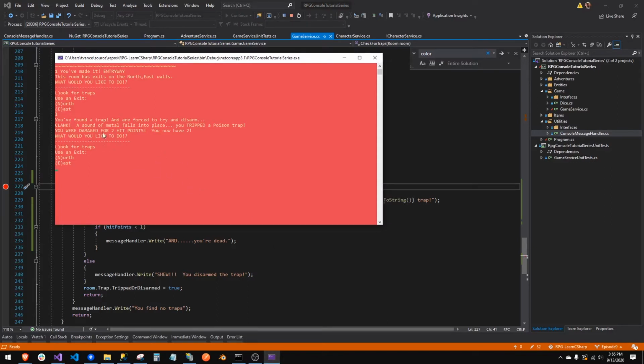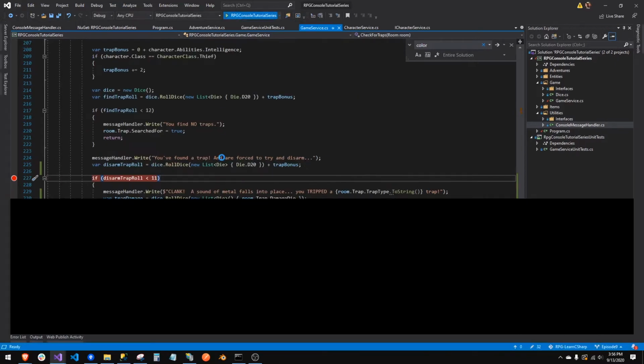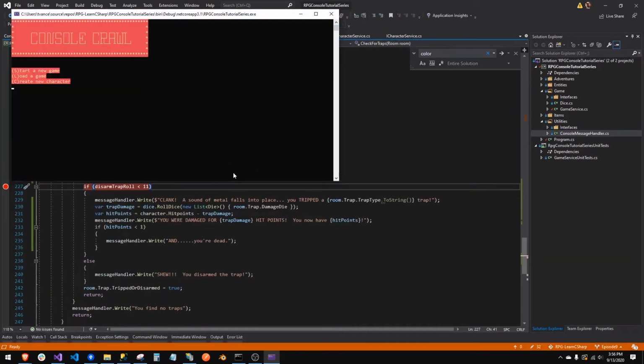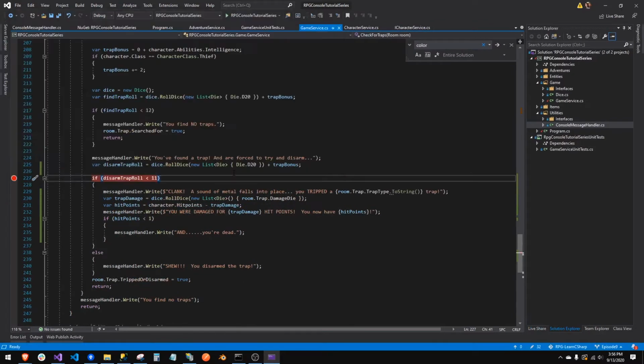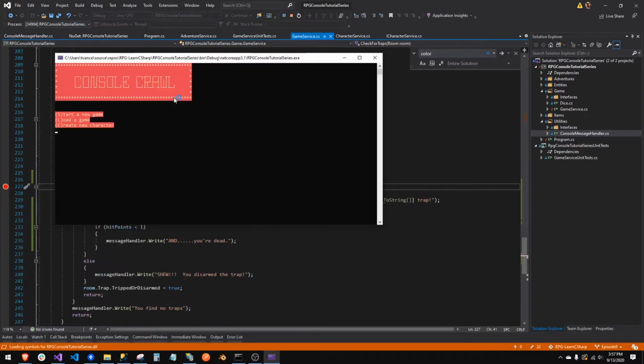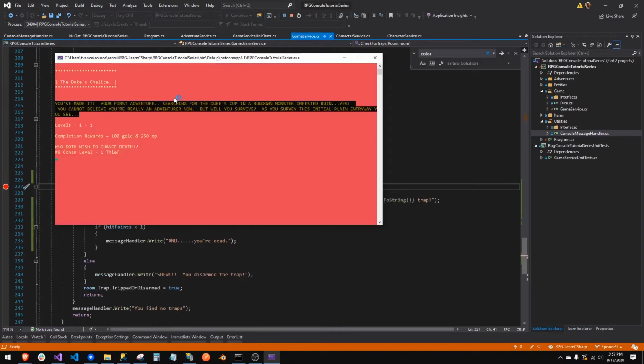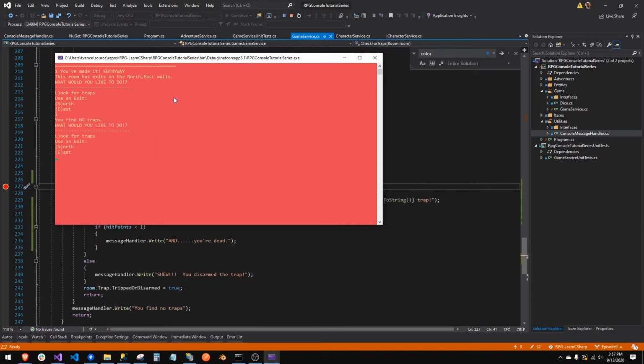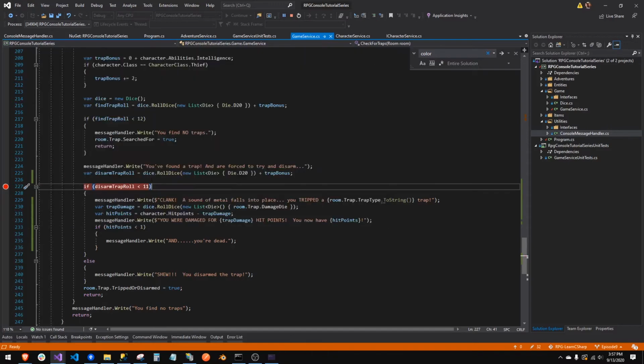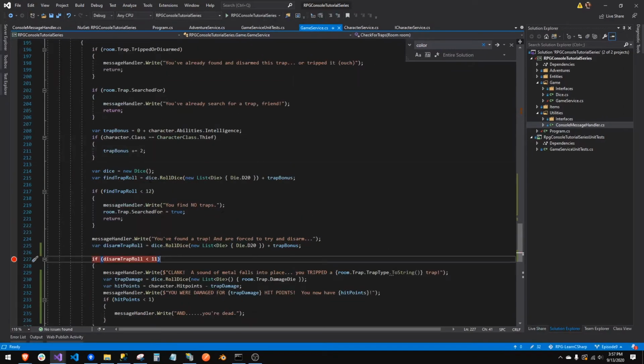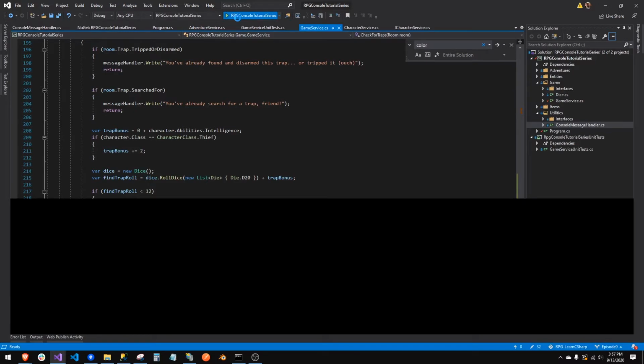Oh, I must not have hit enter. Okay, I'm sorry. Messed that up. Do it again. Ugh. There's our error handling. We just checked that. Good job, guys. 0. Look. You find no traps. Dang it. We got up here and we didn't find a trap. So even though there is a trap in the room, we were going to get hit with it.